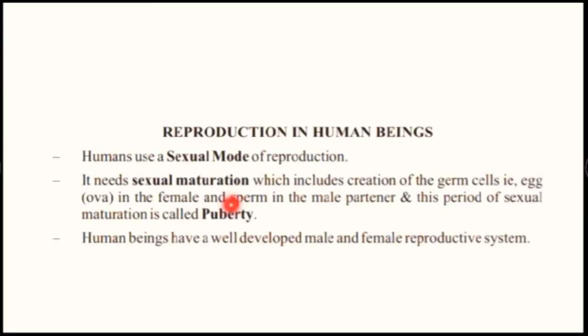Human beings both have a very well developed male and female reproductive system. Both are well developed, and both are present separately in two different human beings. That's why men and women, although they have some similar characters, have many different characters which are not similar to one another, and this difference in characters you will see once the person attains maturity, or you can say puberty.